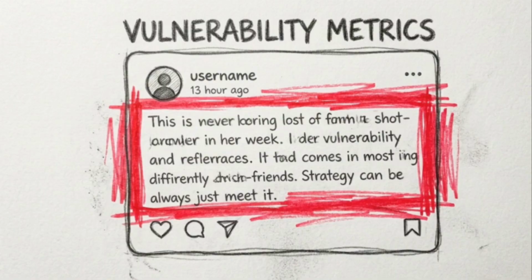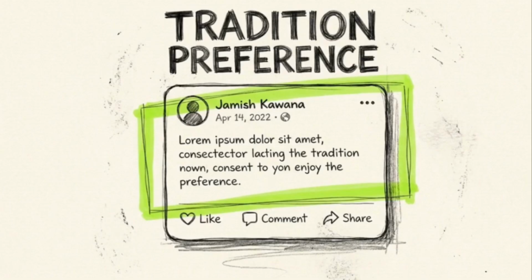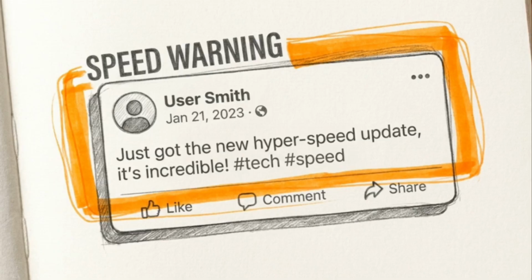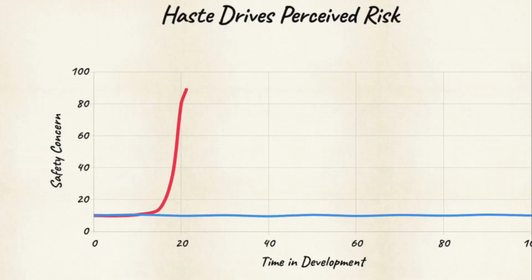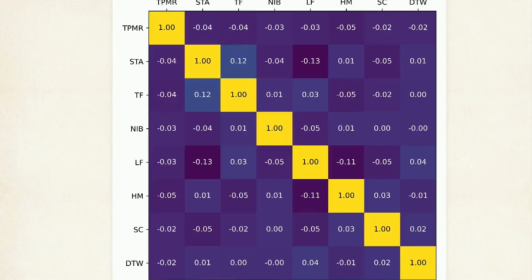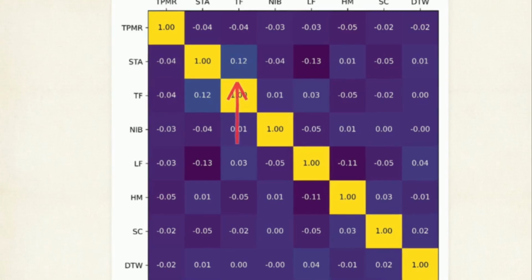This includes Defend the Weak, which highlights the perceived danger to vulnerable populations, and Natural is Better, which emphasizes traditional solutions over innovation. They also track the too fast trope. This leverages the haste makes waste narrative to imply that a new development is unreliable because it was developed too quickly. This chart shows Pearson correlation coefficients between different trope labels, demonstrating how frequently specific narrative triggers appear in tandem.